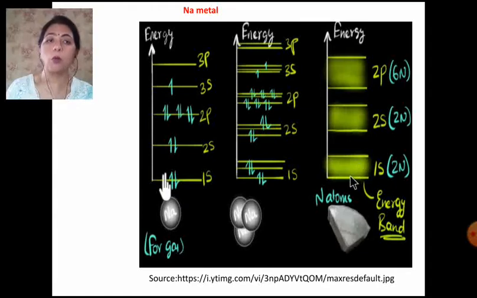We have to ignore the slight differences in the energy levels. The same way, all 2s orbitals of all the sodium atoms will behave like a band, and so on.